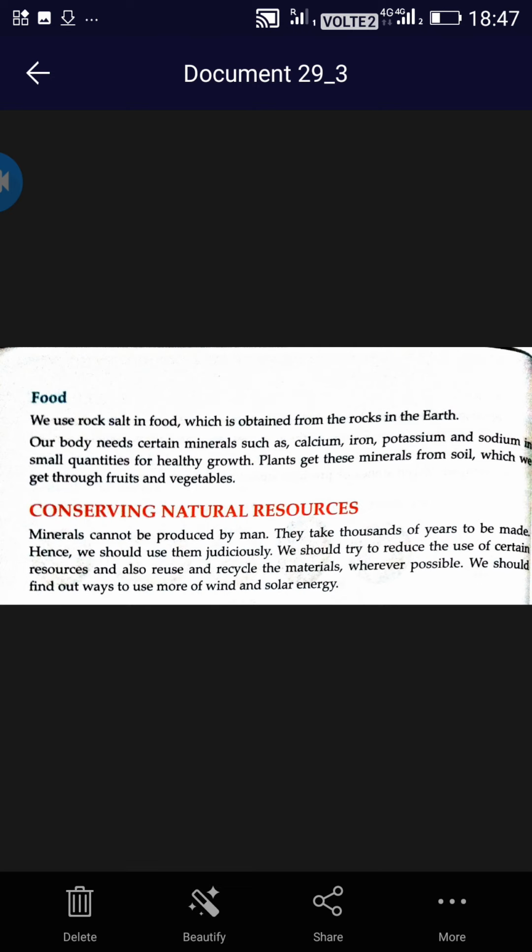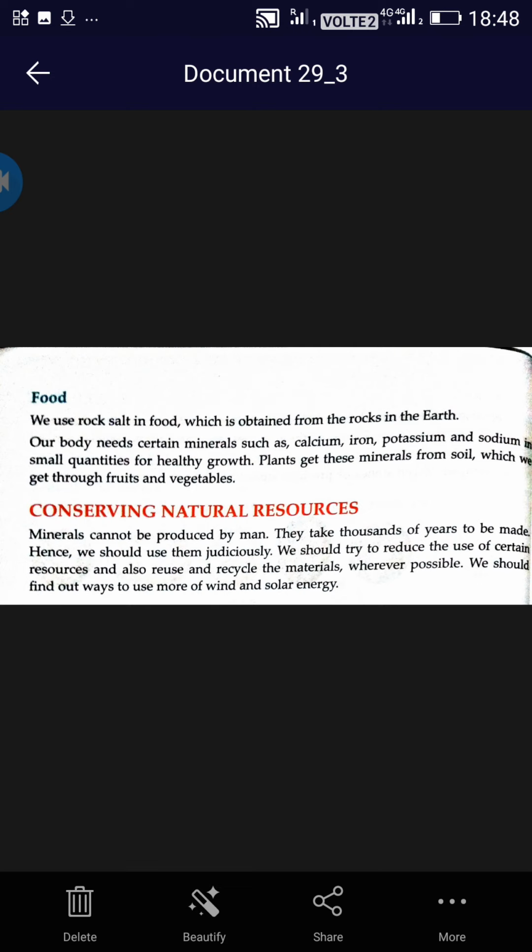Plants get these minerals from soil. How? Plants also are living beings, no? So they also need these minerals. From where do they get these minerals? They get these minerals from soil, which we get. How do we get them? We human beings get these minerals through fruits and vegetables.